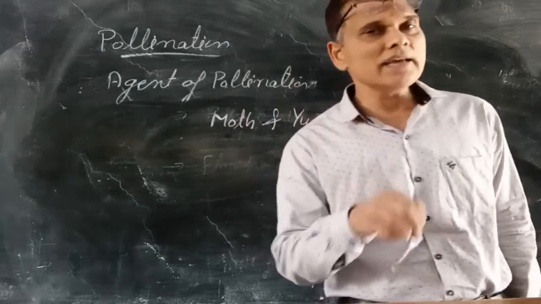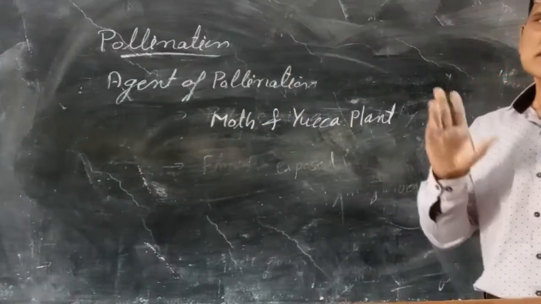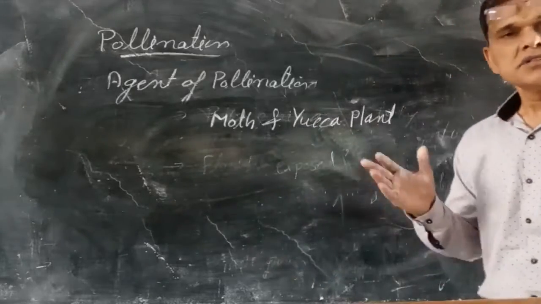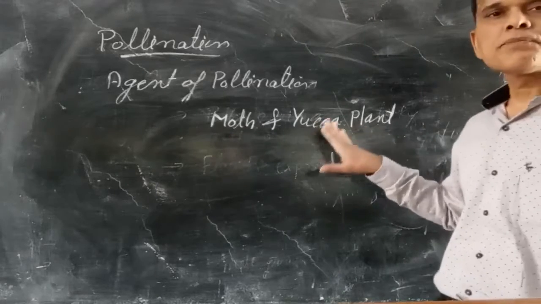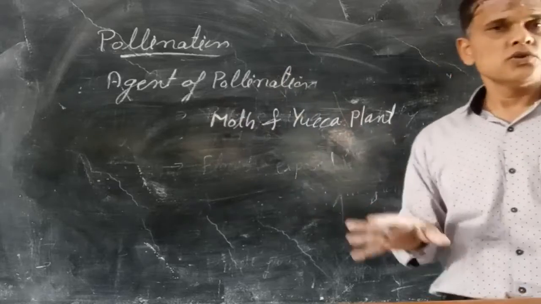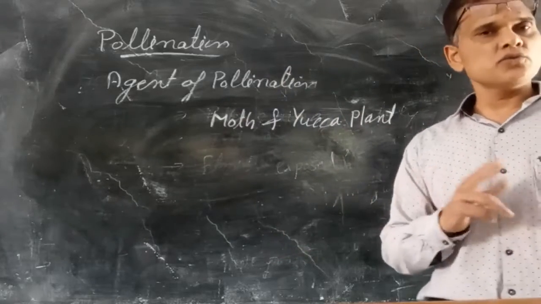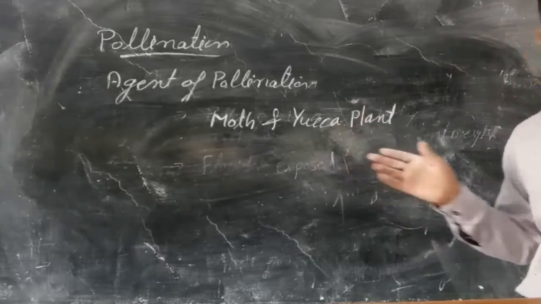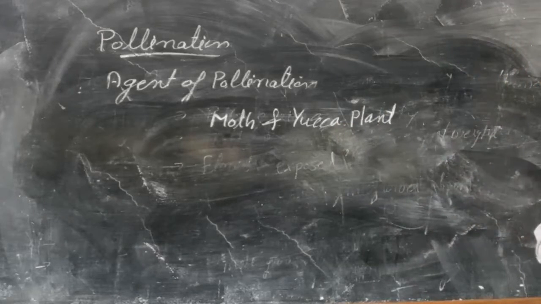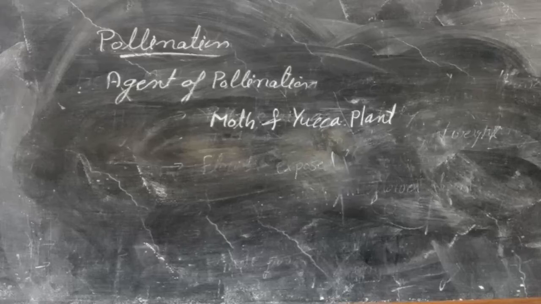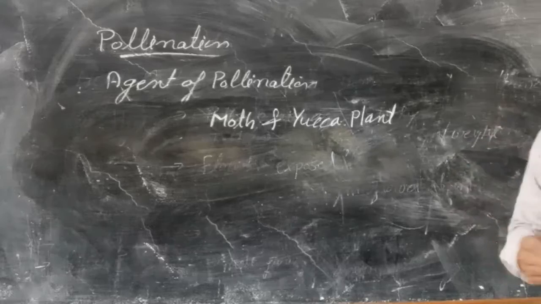While laying eggs inside the yucca flower, the moth transfers pollen grain from one plant to another. So both are interdependent and help each other. Such adaptations are examples present in nature. So these are different examples of pollination.